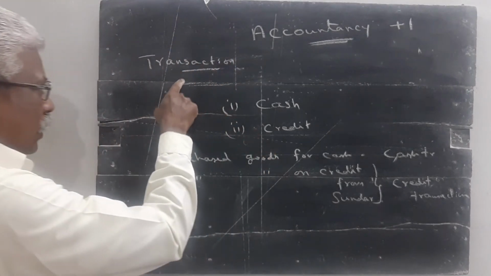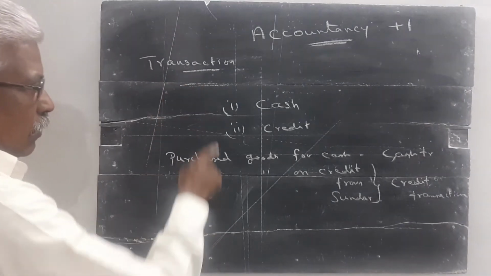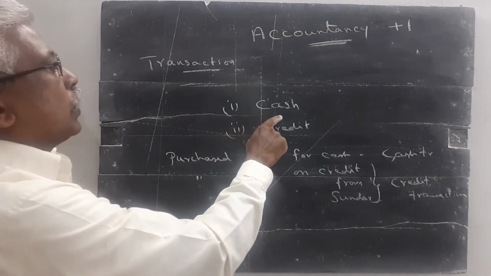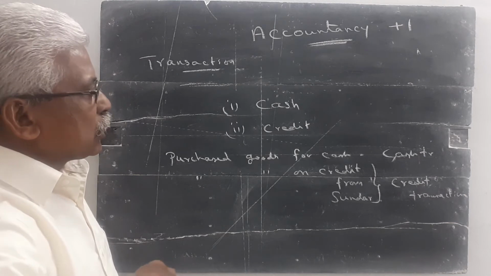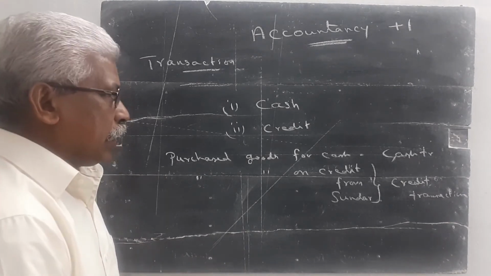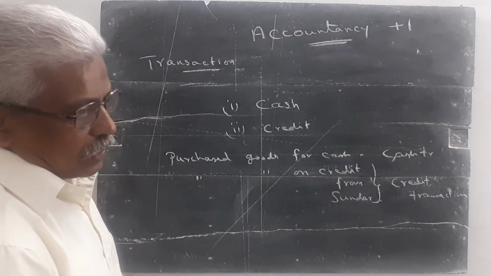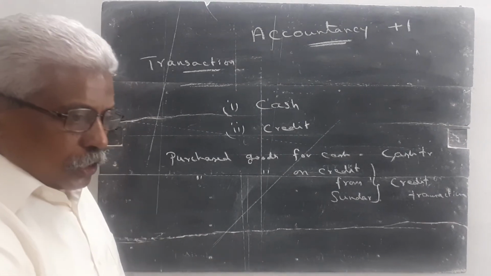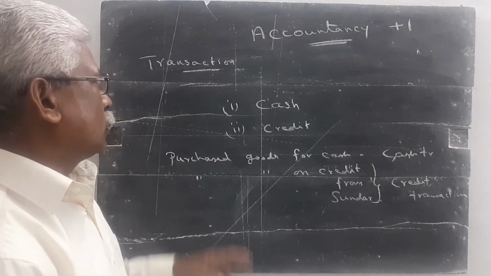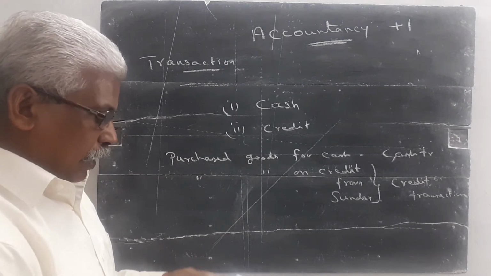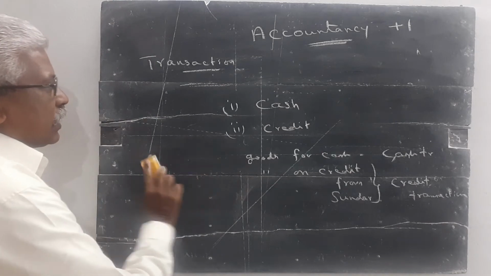So, the activities of the business are called transactions. Transactions are classified into cash transaction and credit transaction. When the cash is paid or received immediately, it is called a cash transaction. If the payment is made later or if the receipt is made later, it is called a credit transaction. So, you are thorough about the word transaction. Then, we directly go to journal. So, this is the first class.